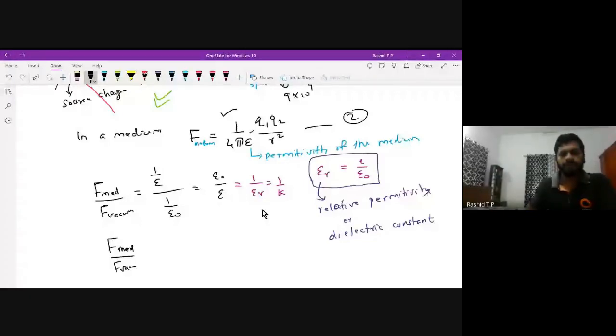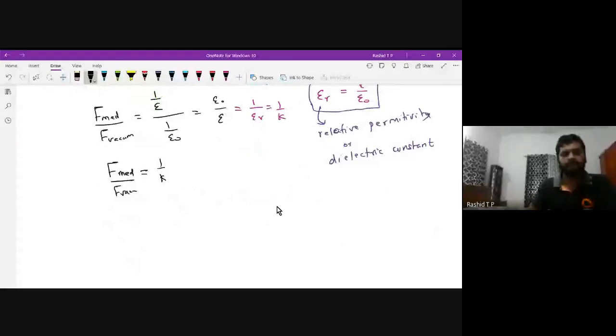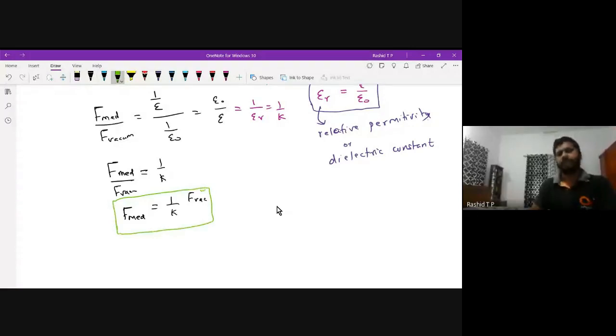This is equal to 1 by K, or F medium. If you keep the same charges in a medium like water or kerosene, whatever the medium, you will see that the force is reduced by a factor K compared to the force when the charges were kept in vacuum. That is the information: the force will be larger in vacuum and smaller in the medium.